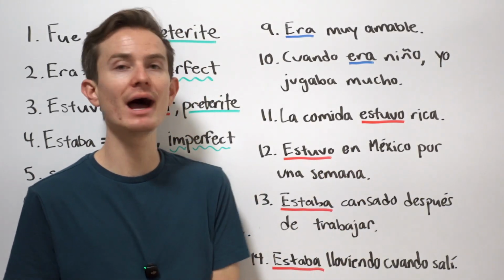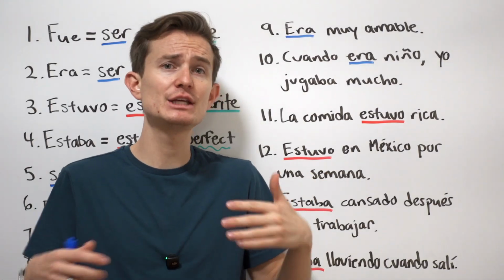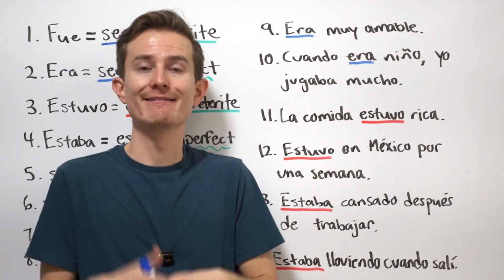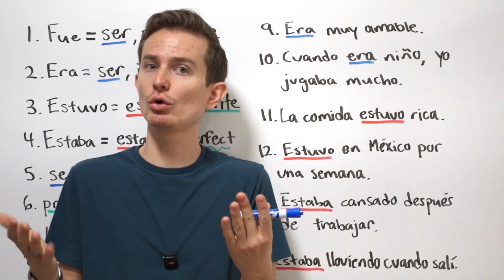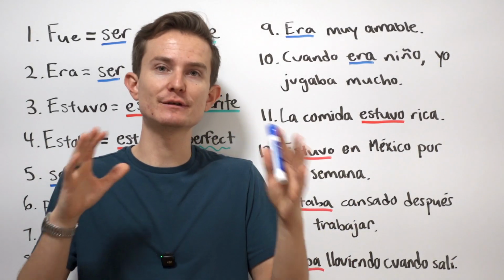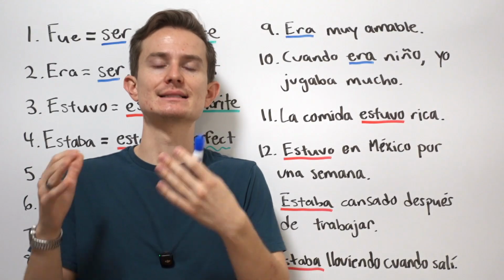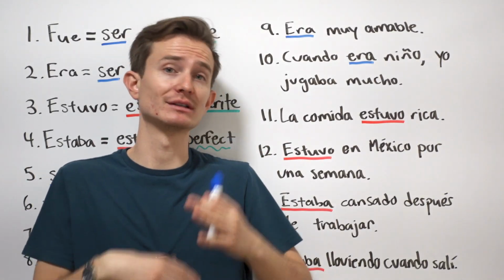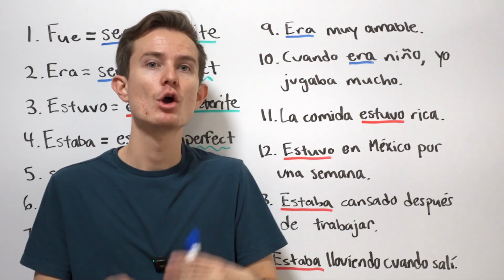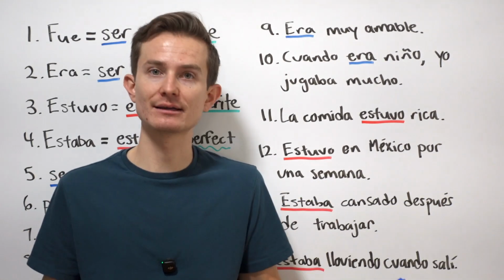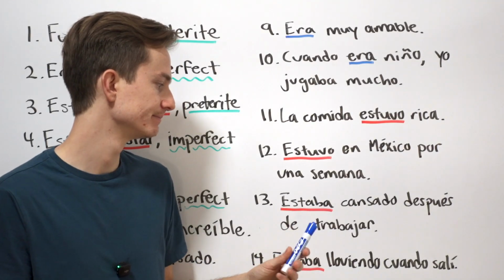But if I would just want to say, oh yeah, él estaba en México. Oh yeah, he used to be in Mexico, or he was in Mexico. Technically, that's okay too. If I were to just say estaba en México or estuvo en México, technically, both are correct. They just have slightly different meanings. Estaba en México, he was in Mexico, or he used to be in Mexico. We don't know if he ever left Mexico, if he's still there. Whereas estuvo en México would mean he was in Mexico and it's done. He's not there anymore. Okay, that's a completed action.